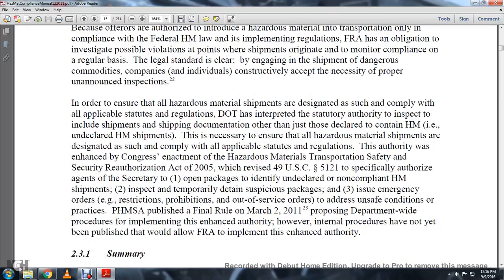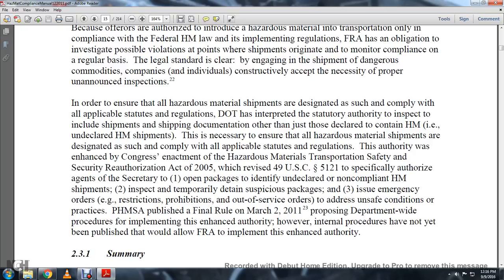In order to ensure that all hazardous material shipments are designated as such and comply with all applicable statutes and regulations, the Department of Transportation has interpreted statutory authority to inspect to include all shipments and shipping documentation, other than just those declared to contain hazardous material, and undeclared hazardous material shipments. This is necessary to ensure that all hazardous material shipments are designated as such and comply with the applicable statutes and regulations. This authority was enhanced by Congress enacting the Hazardous Material Transportation Safety and Security Reauthorization Act of 2005.